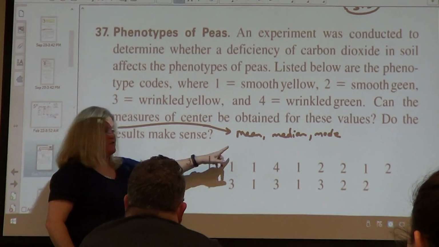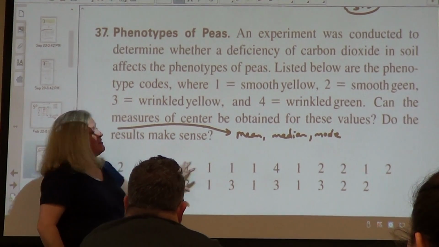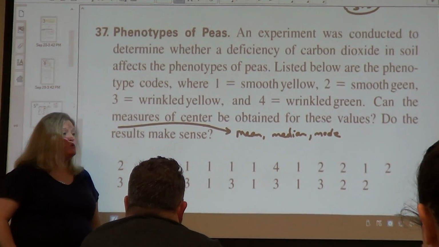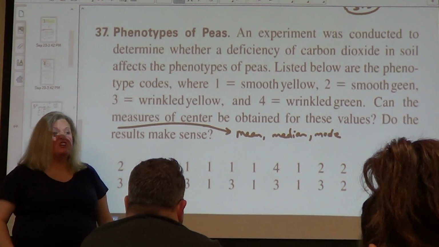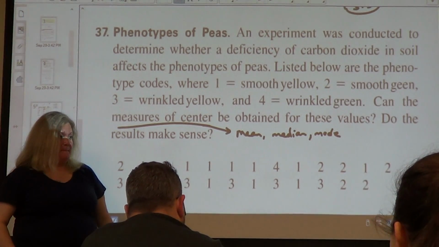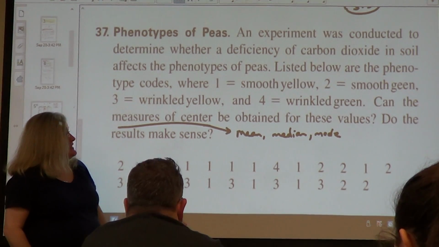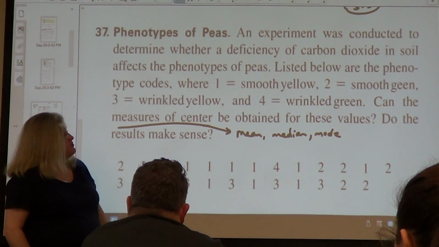Okay, let's talk about average. If I added all of these up and divided by how many numbers I have, and let's say I got an average of 2.17, does that make sense? Yeah. Does that mean it's smooth, greeny, wrinkled, yellowy? Oh, no.